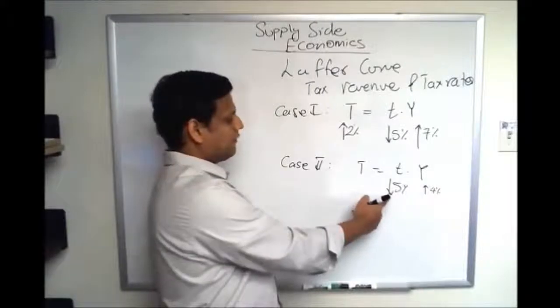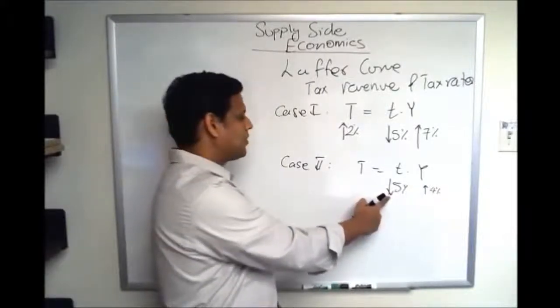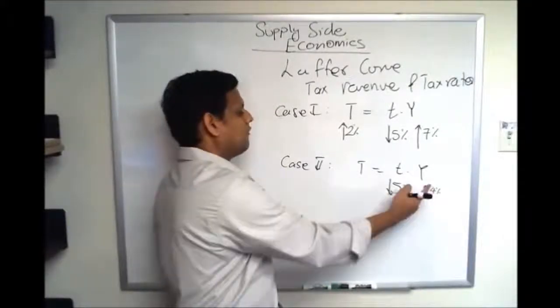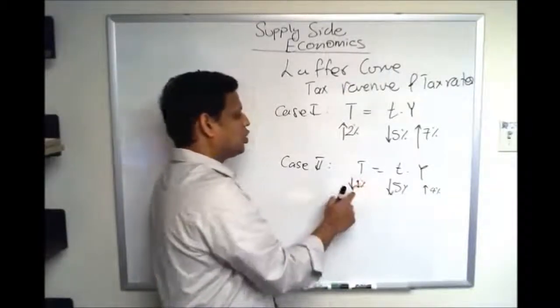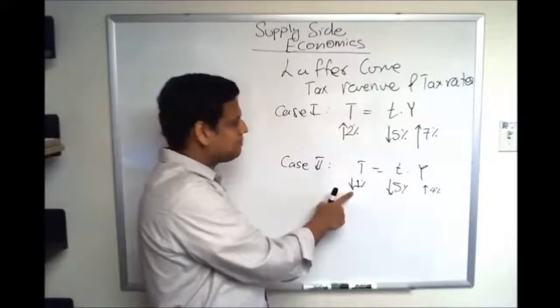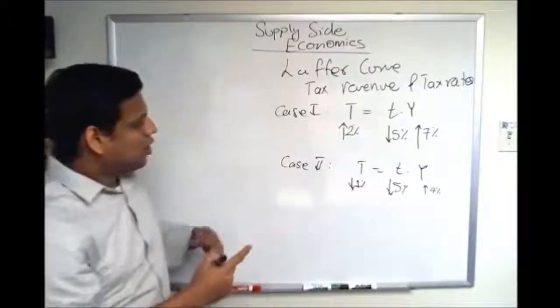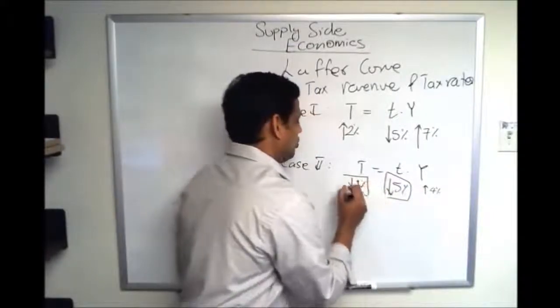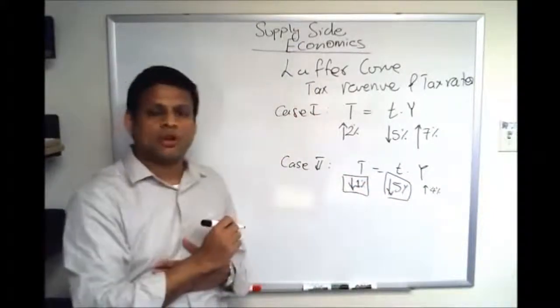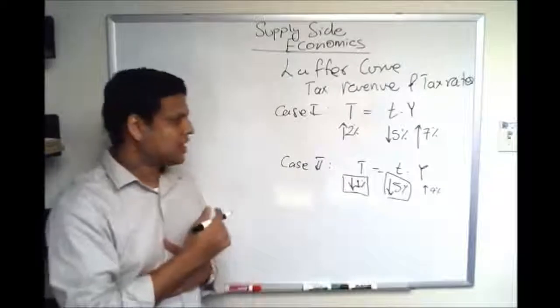As a result, the overall tax revenue collected by the government would go down by 1%. So over here, a cut in taxes leads to a drop in tax revenue. So the government will be collecting less taxes.